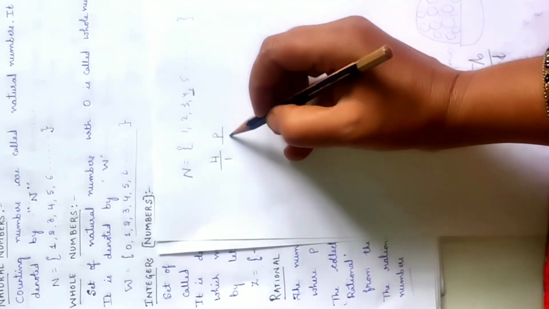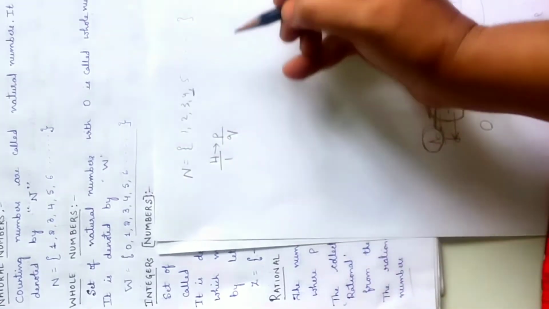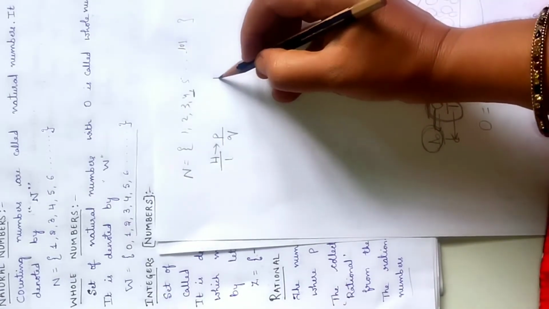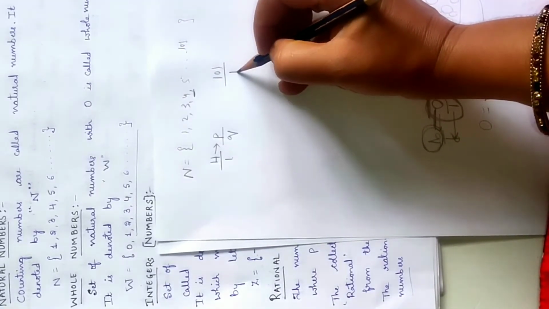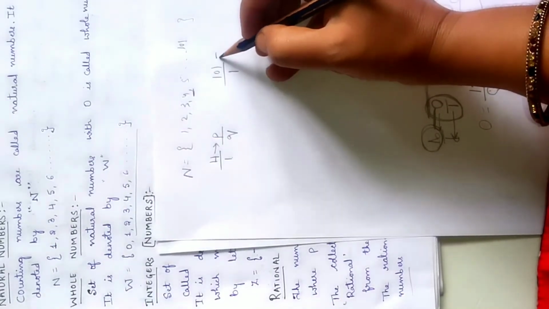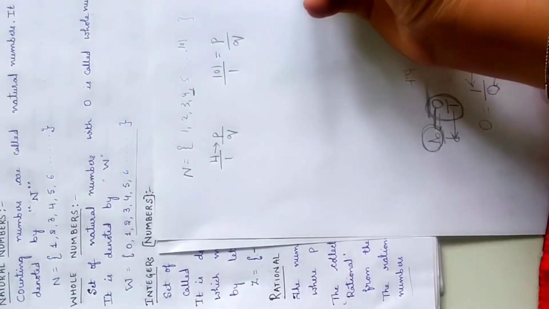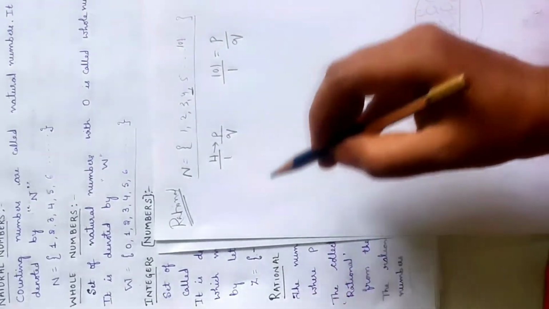Here it is in the form of P by Q. P means 4, Q means 1. Take any other number, for example 101. This 101 can be written in the form of 101 by 1, where P is 101 and Q is 1. Natural numbers can be written in the form of rational numbers.